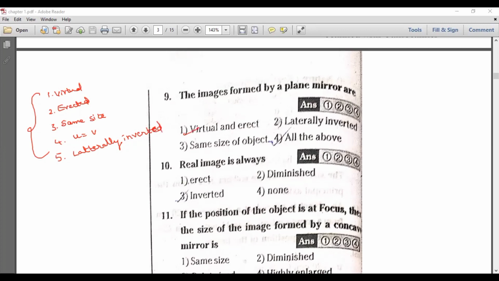So virtual erect is there, laterally inverted is there, lateral inversion and inverted both are same. Same size as the object is fantastic. The sixth one is height of the object is equal to height of the image, also a correct answer. So all of the above is the correct option. Option 4 is the correct one. A real image is always inverted. Gunshot answer.